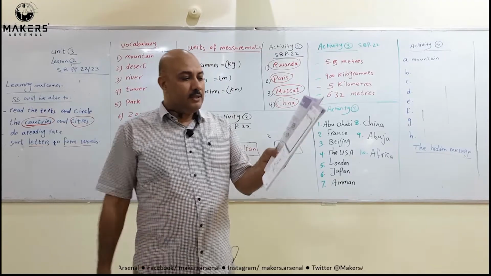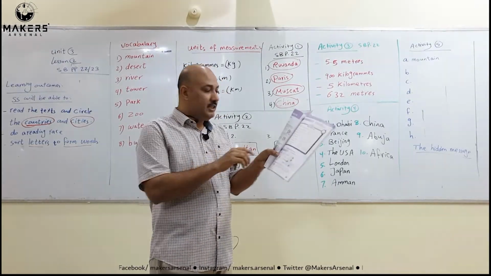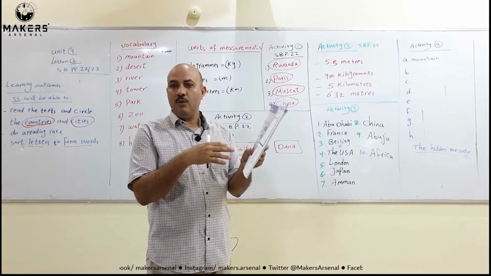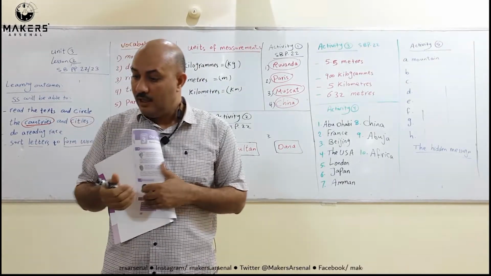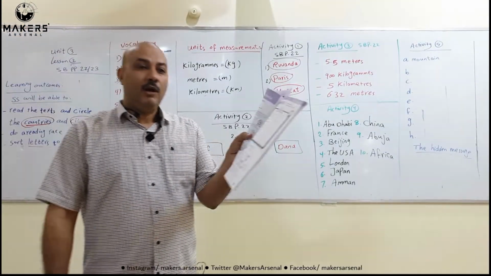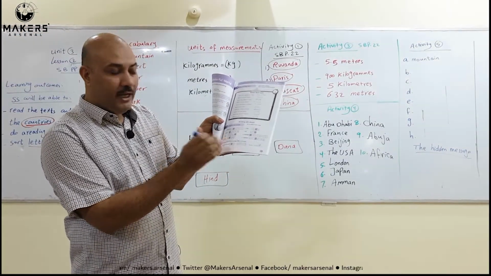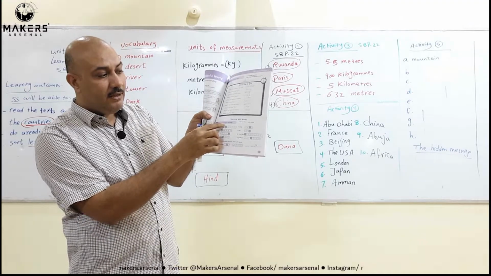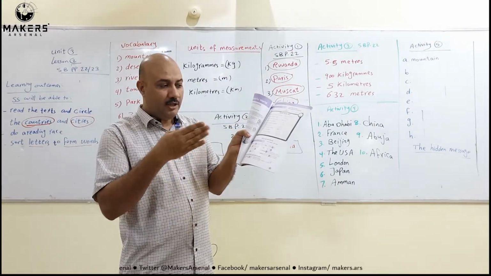Okay, my dear students, let's go to the last activity of today's lesson, activity number 5. Working with words. You know that words are very, very important in English. No language without words. So please, you have to focus on these words. We have from A to H. Complete the puzzle. Sort the letters to make words.